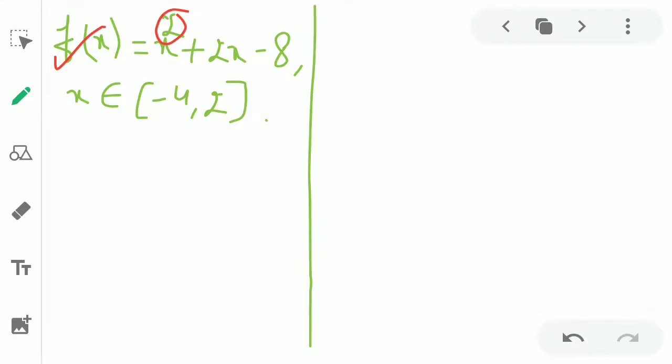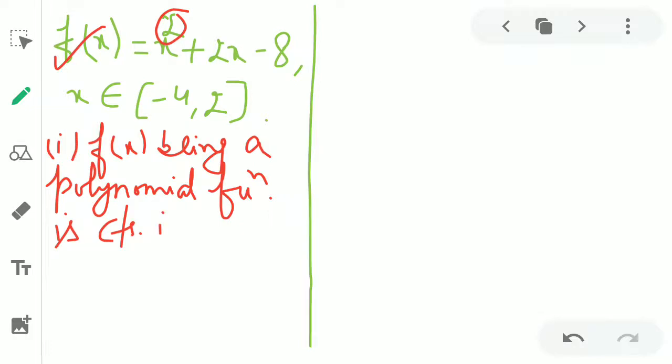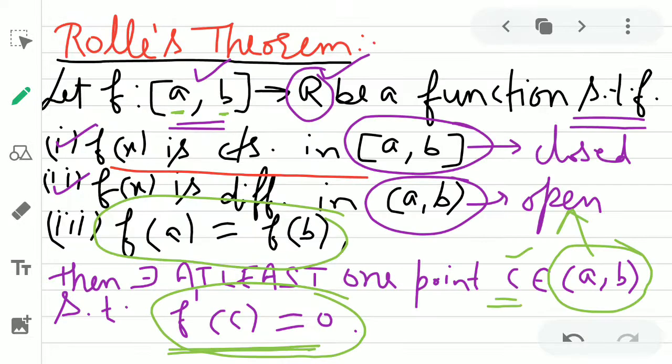So we just write here in this way: f(x) being a polynomial function is continuous, and the interval given is [-4, 2].